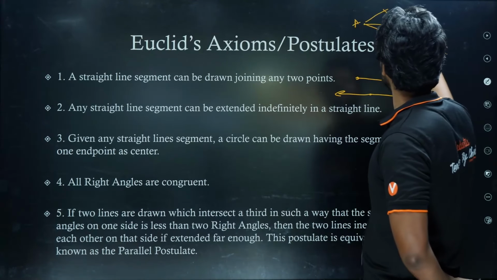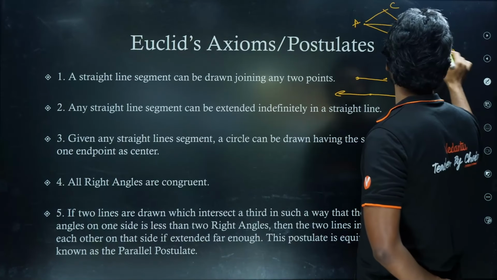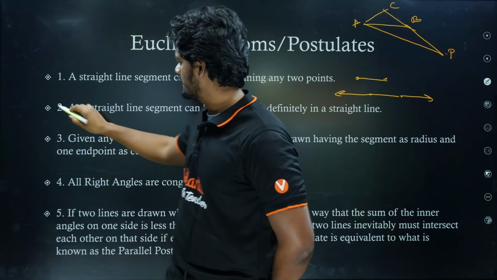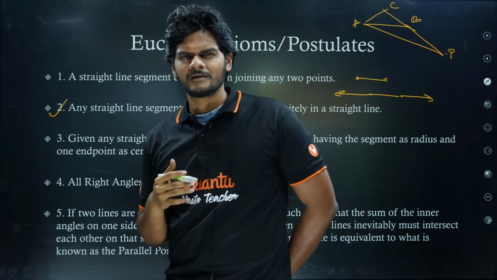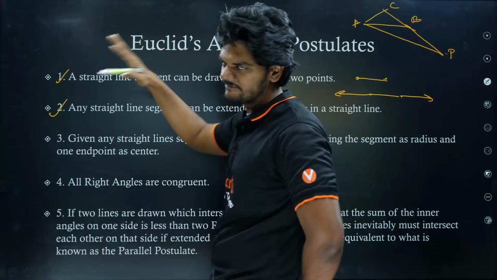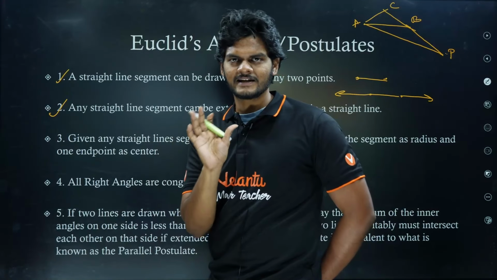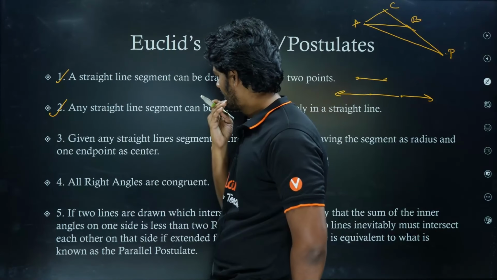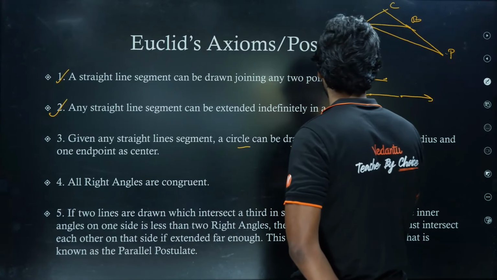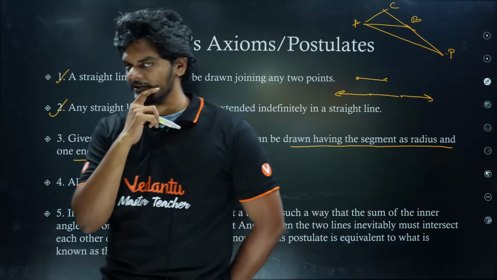In triangle ABC, let us extend CV to a point P such that AP is something. If we are doing something like that, we are able to do it because of postulate 2. It might seem unimportant, but it is actually quite important. This is also a very basic thing, but we have to assume it: that something joining 2 points is a line segment. Given any straight line segment, a circle can be drawn having the line segment as radius and one end point as the center of the circle.